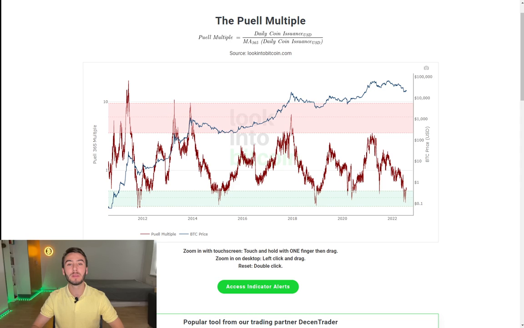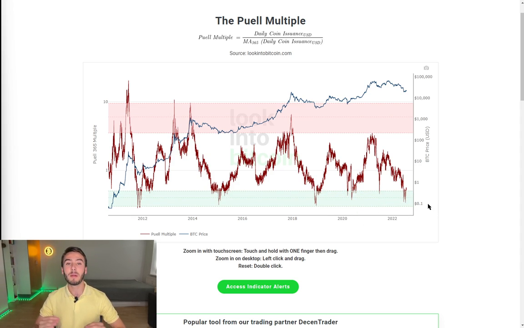The Puell multiple is calculated by dividing the daily coin issuance value by the moving average of the daily coin issuance value. Historically, the Bitcoin price has always bounced on the green area of the Puell multiple chart. We can see that the price bounced here, here, here, and once again here. Now, we can see that the Bitcoin price seems to be bouncing on this green zone where we bounced and marked the end of the bear market in past years.